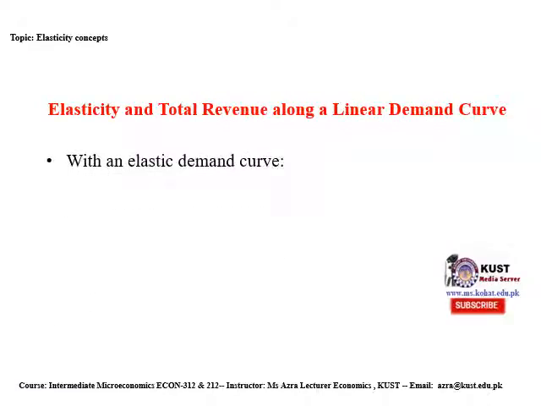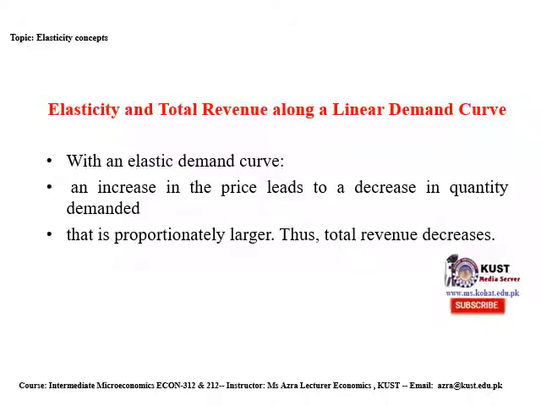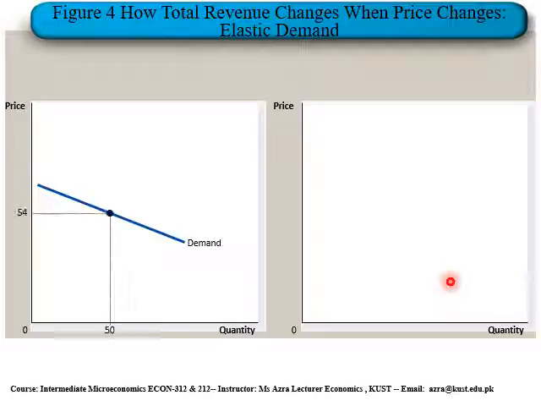Elasticity and total revenue along a linear demand curve. Again, with an elastic demand curve, an increase in price leads to a decrease in the quantity demanded. According to the law of demand, if there is an increase in the price of any good, a decrease in quantity demanded will occur. It is proportionately larger, thus the total revenue will decrease. How is it possible? How does total revenue change when price changes in the case of an elastic demand curve?